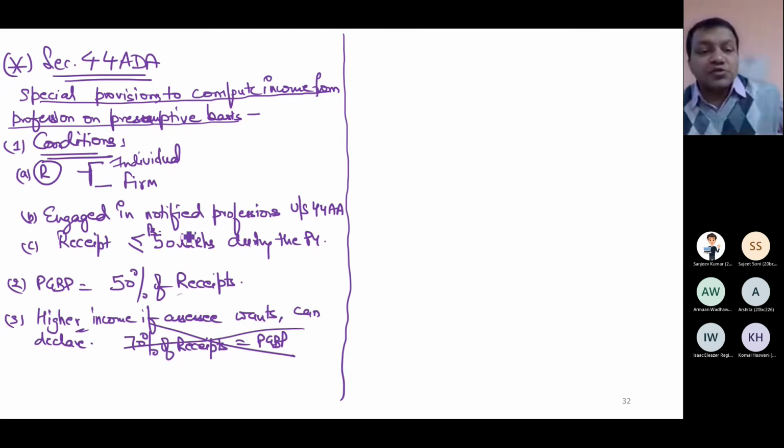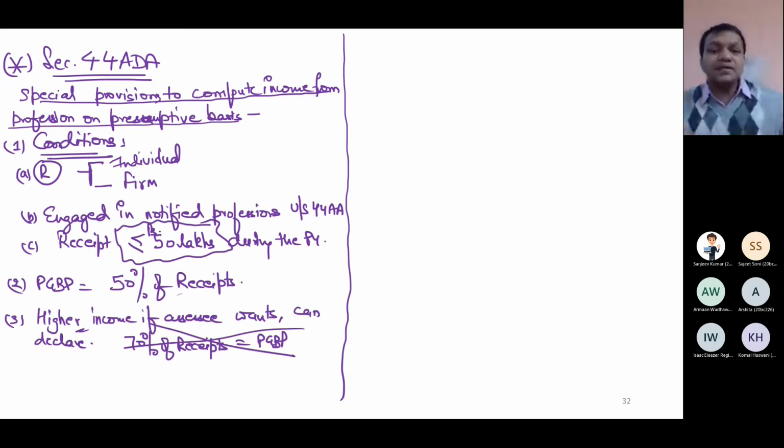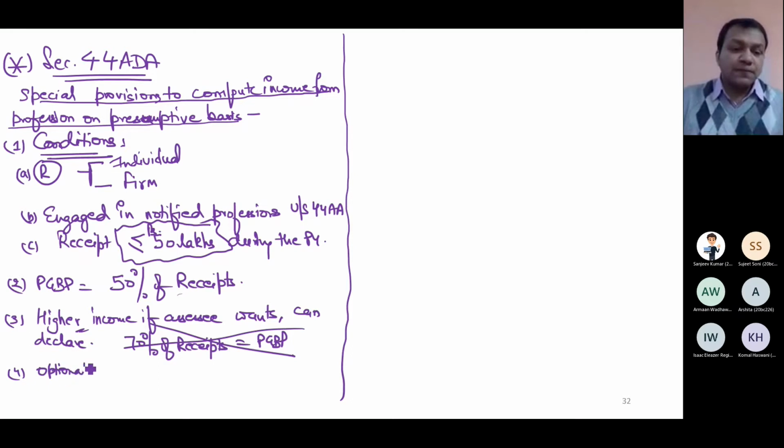But higher income does not mean that if someone is having a receipt of more than 50 lakh, that person can come here. No. Higher income is more than 50% of receipt. If you are willing to show the percentage as more than 50%, then you are covered here. But total receipt must not exceed 50 lakh. It is also an optional section. It is not compulsory. You are under no compulsion to apply it. If you are following normal provision, that is also fine.